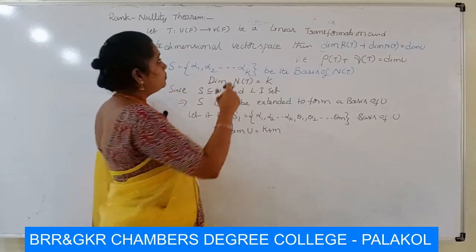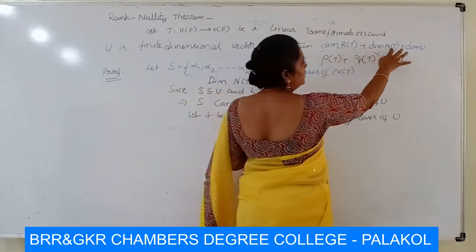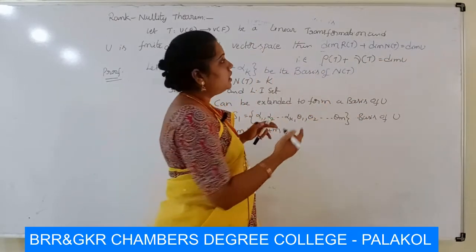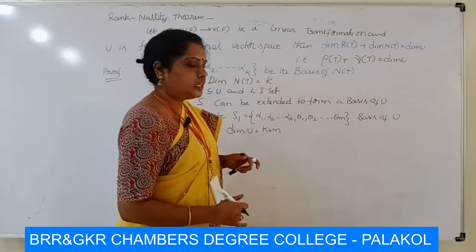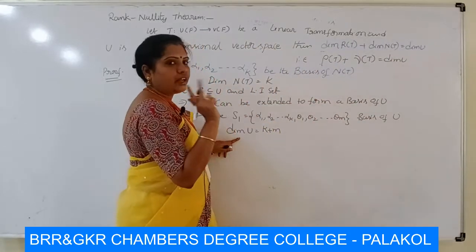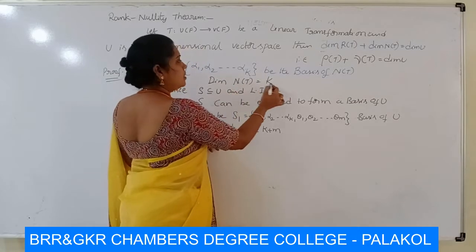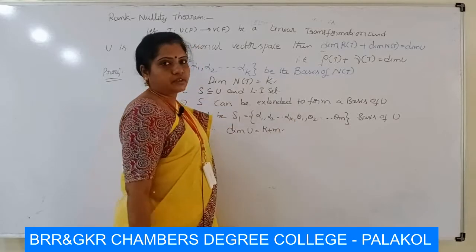Now we prove the theorem. Our main aim is that dimension R of T plus dimension N of T is equal to dimension U. In this equation, these are integers, because dimension is an integer. So we have two values in the equation: dimension N of T is equal to k and dimension U is equal to k plus m.